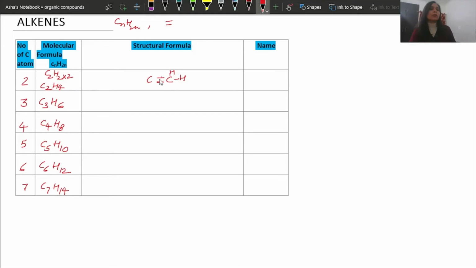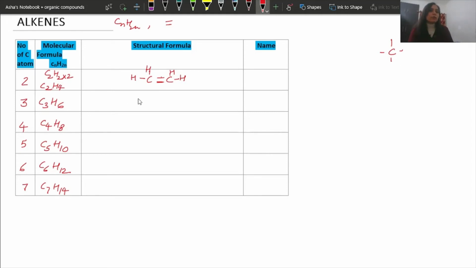Now for this carbon, make the third bond here, fourth bond here. So H, H. So it is C2H4. Remember, around carbon there should be 4 bonds. Clear? It can be a single bond, a double bond, or a triple bond.